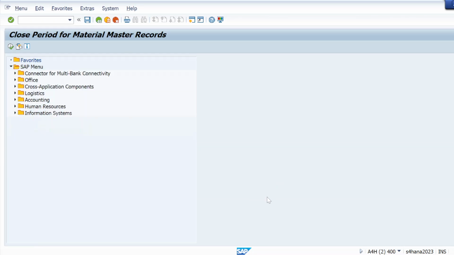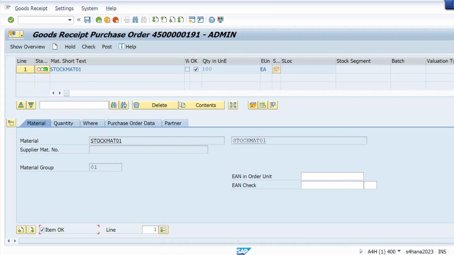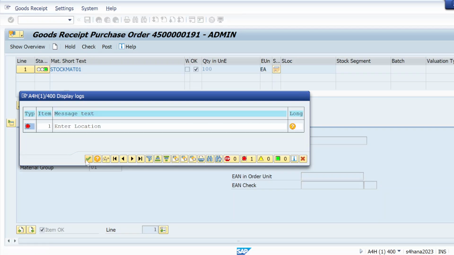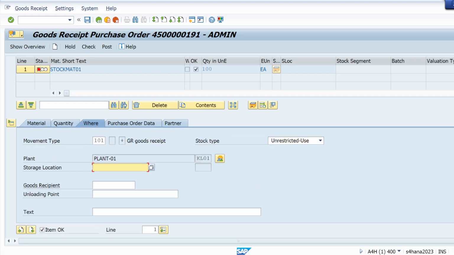And now let me try to post that. So in MIGO, let me post it. Enter storage location. Check and post it.